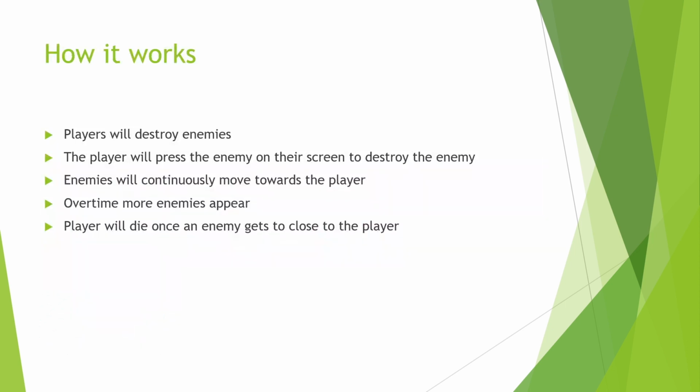How the game works. Players will destroy enemies. To destroy an enemy, all you have to do is click the enemy or touch it on your phone screen, and the enemy will be destroyed. Over time, more enemies will appear. This will increase the difficulty of the game. This then leads to death when an enemy collides with the player, and the player will die.